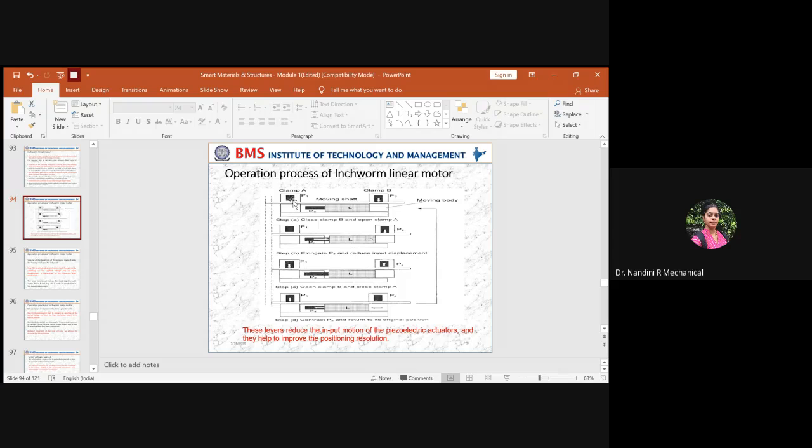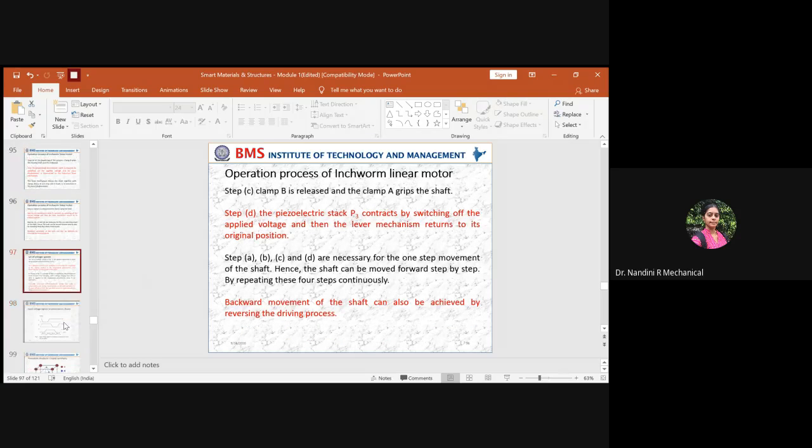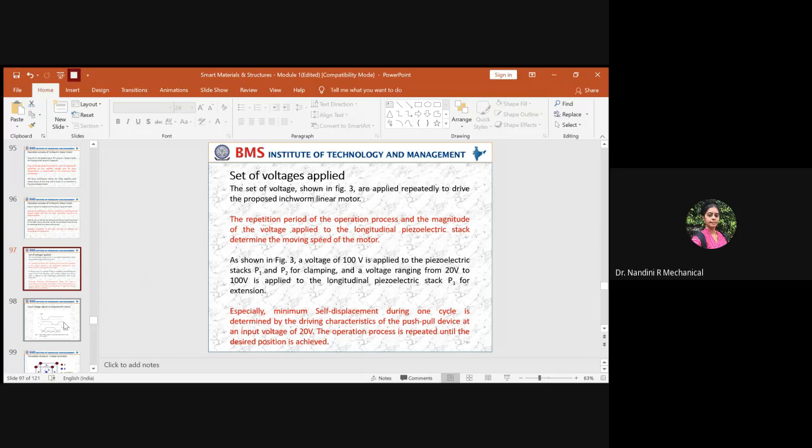So you will have clamp B here, clamp A here, the push-pull device over here, and the patch P3 here. The entire process will be reversed. In that case, the shaft rotation will be step by step in the counterclockwise or anti-clockwise direction.